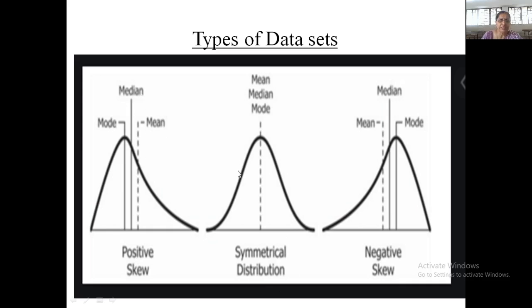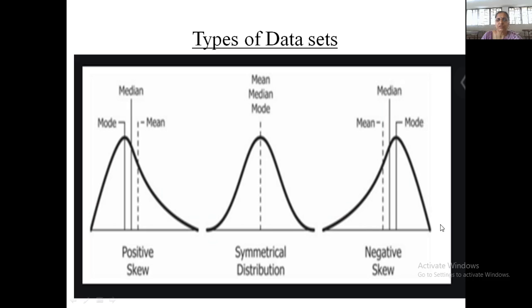Okay, and in case of symmetric distribution, mean is equal to mode is equal to median, and the point of concentration is this particular line. Okay, so this is unimodal bell-shaped distribution, which we call as symmetric distribution.